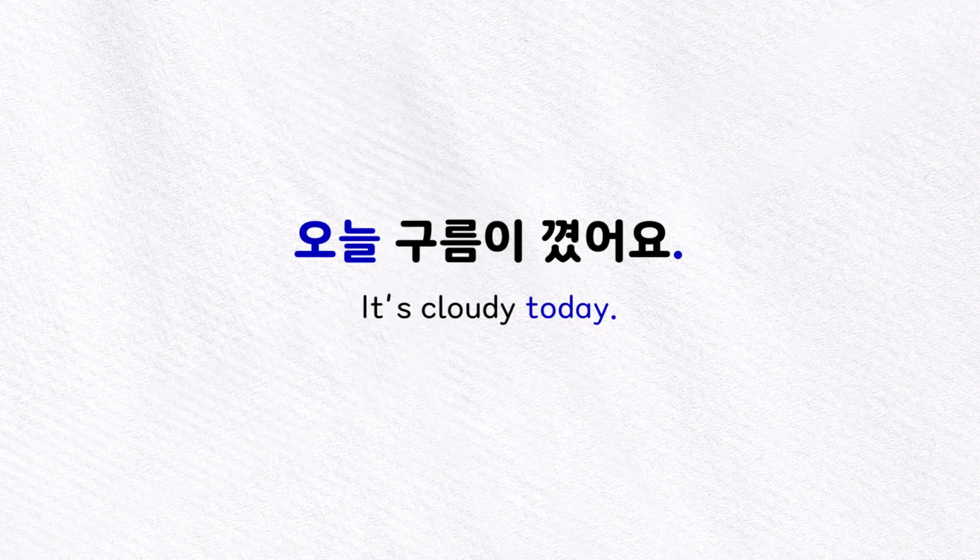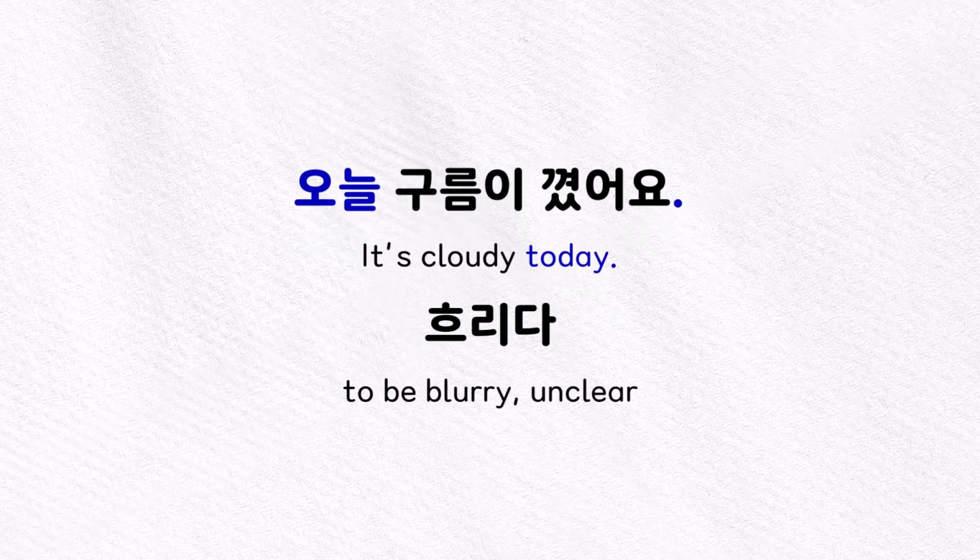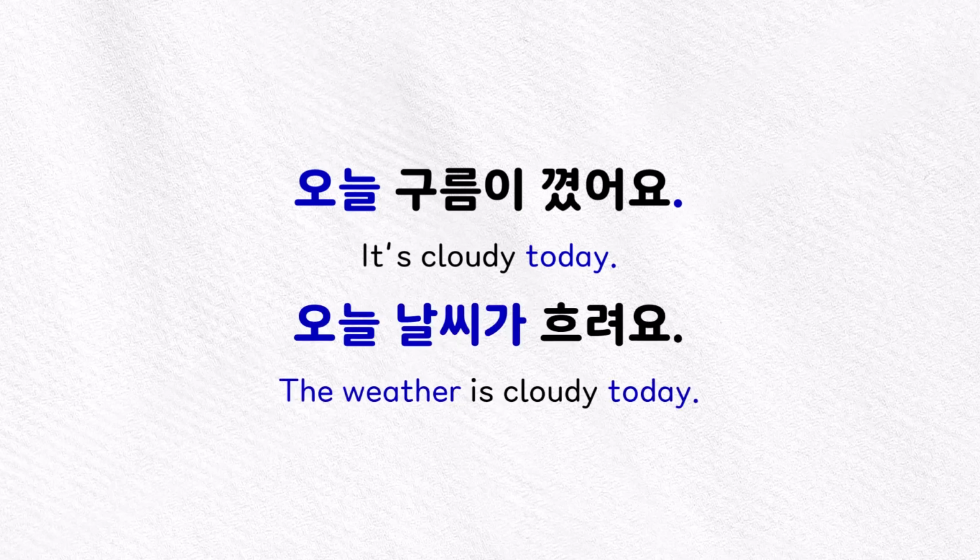However, there is another way of talking about the weather being cloudy, and that's by using the adjective 흐리다. Now, 흐리다 essentially means that something is blurry or unclear. And we often use this adjective to talk about the weather being cloudy. So using this adjective, we can say a sentence like 오늘 날씨가 흐려요. The weather is cloudy today. And with 흐리다, we can just use it in the present tense. 날씨가 흐려요.